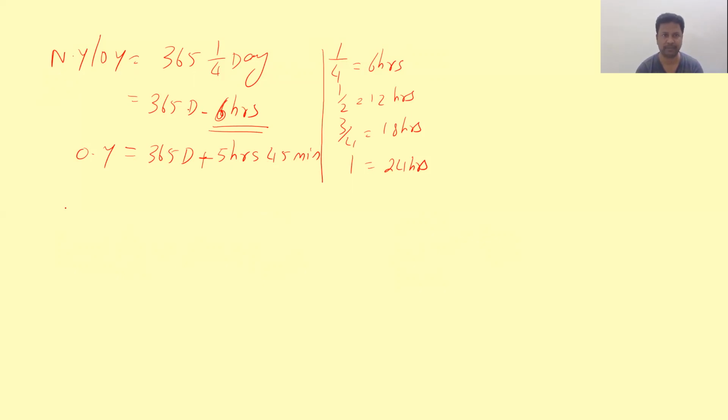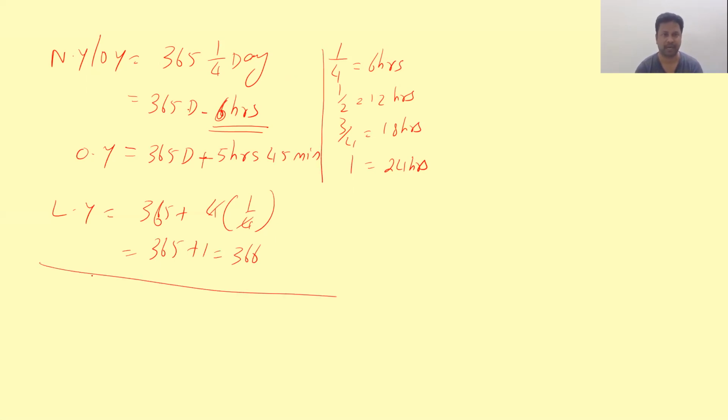How are we getting a leap year as 366? 365 plus 4 quarters. 4 quarters become 1 day. So we have 365 plus 1, which is 366. This is the normal calculation of a leap year.